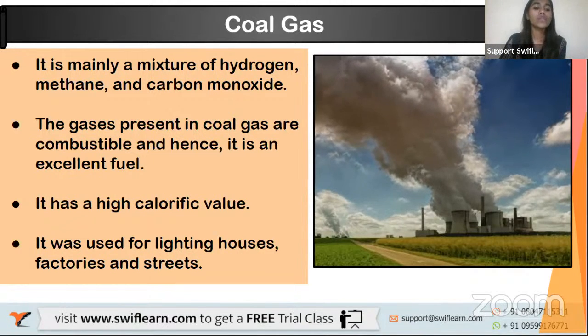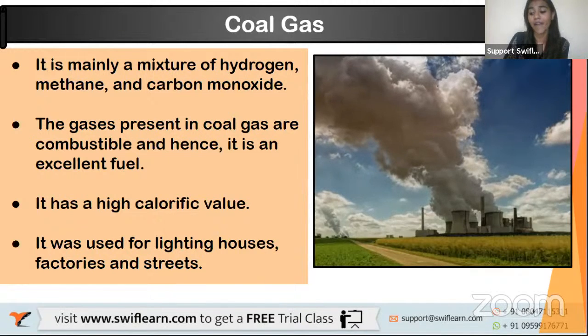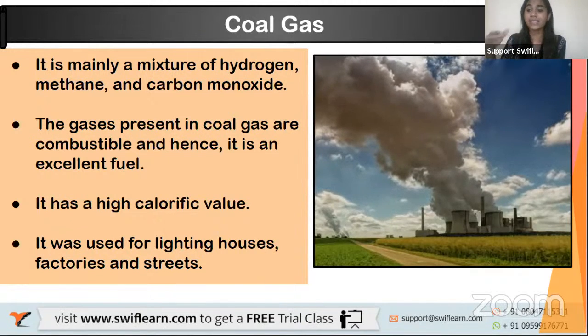Okay, now it was used for lighting houses and factories and streets. It is used to light. Okay.